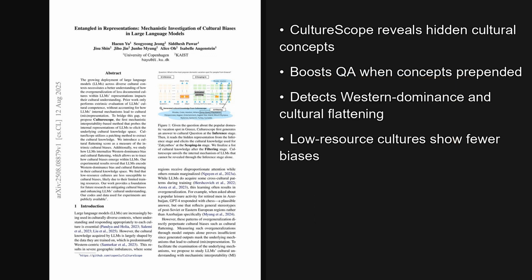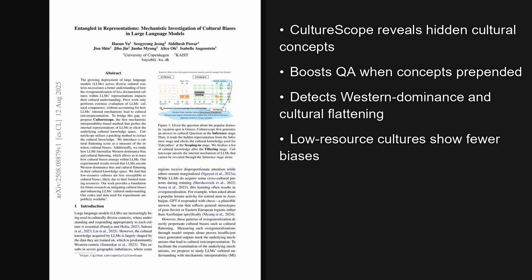I'm Alex. Today we are looking at a paper trending on X, published on August 12, 2025, about 4 days ago. The big contribution is a mechanistic method that opens the black box of large language models to reveal how cultural knowledge and cultural biases are encoded, showing clear patterns of cultural flattening and Western dominance inside model representations. The paper is titled Entangled in Representations, Mechanistic Investigation of Cultural Biases in Large Language Models. And as we will see later, the implications for model training are quite significant.